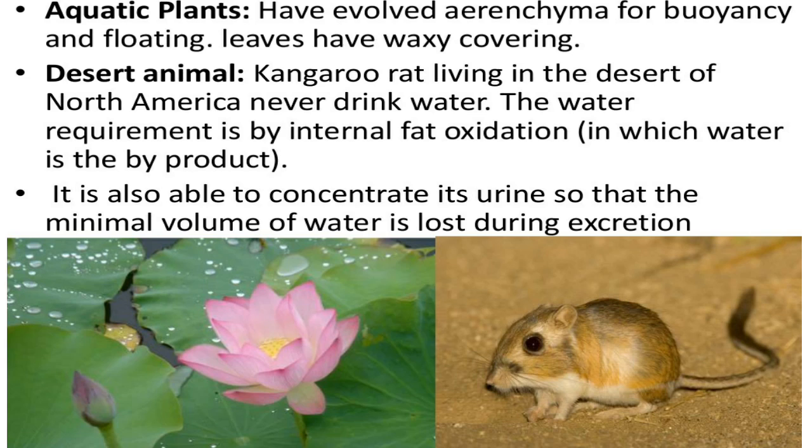Desert animals: the kangaroo rat living in the deserts of North America never drinks water. It meets its water requirement by internal fat oxidation, in which water is the byproduct. It is also able to concentrate its urine so that a minimal volume of water is lost during excretion.